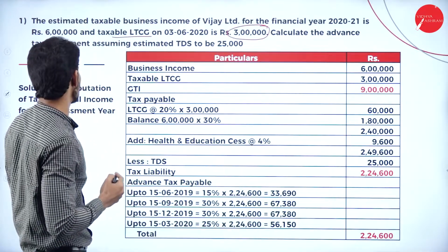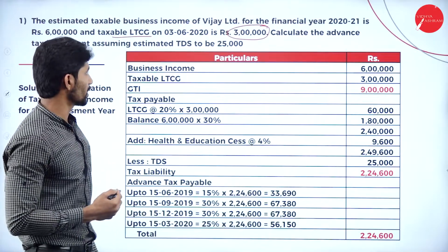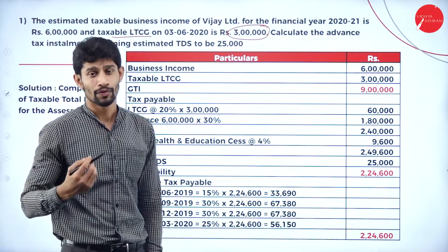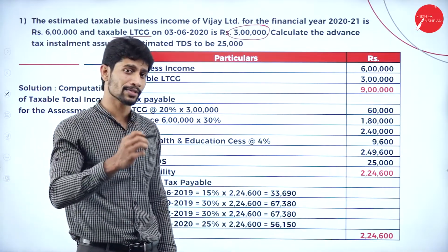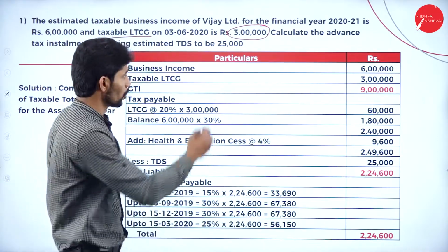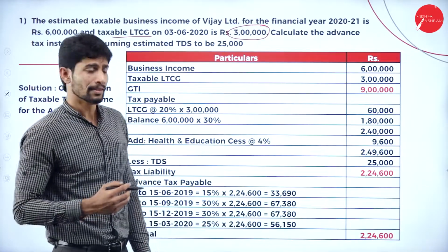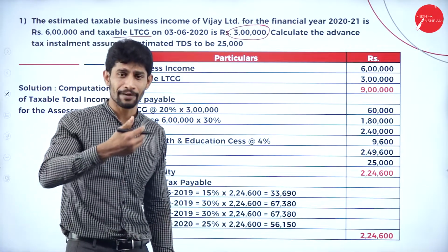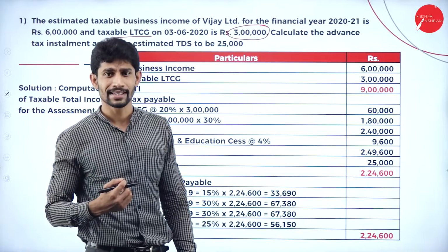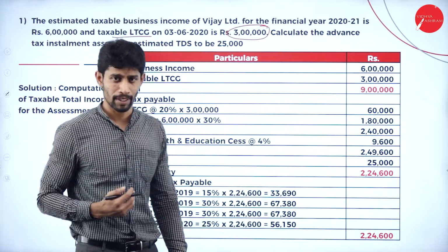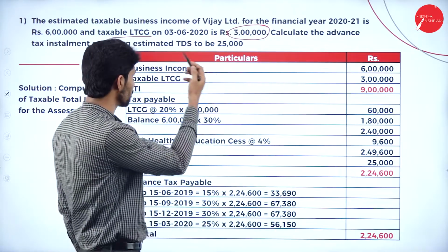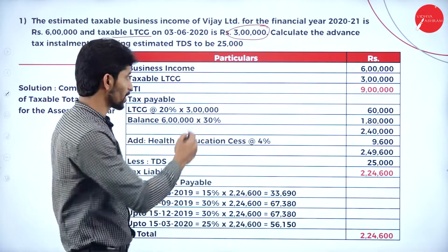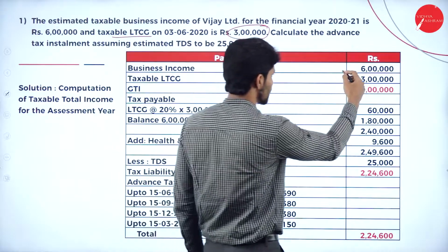Calculate advance tax installments assuming that TDS is 25,000. TDS is nothing but tax deducted at source. That 25,000 of tax is already deducted. So first we are supposed to compute the total income, and after that we are supposed to find out the tax liability, then advance tax payment. I hope all of you know how to compute the total income. So first, income from salary, it is not there. Income from business, yes, it is there, 6 lakh.